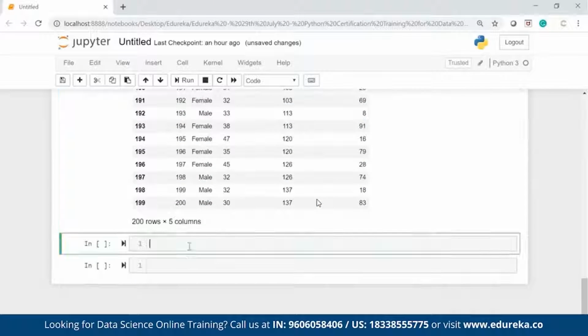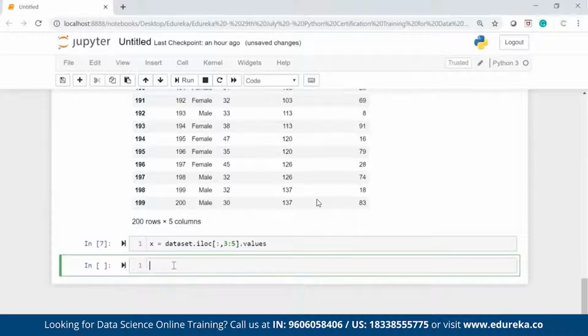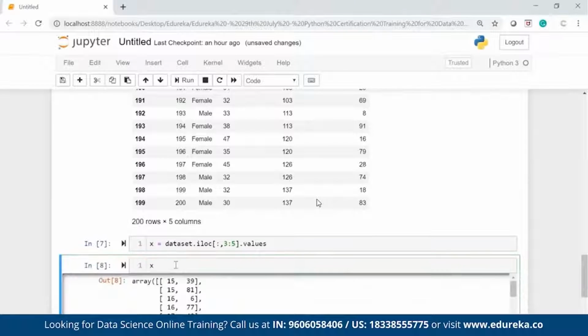I'm creating X, my independent variable, and based on that I want to create the clusters. So X is equal to dataset.iloc, a function which slices the data using index location. [:, 3:5].values. I have X, which is nothing but salary and spending score.